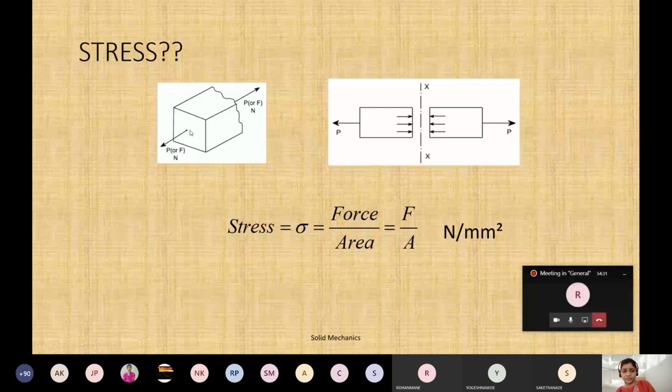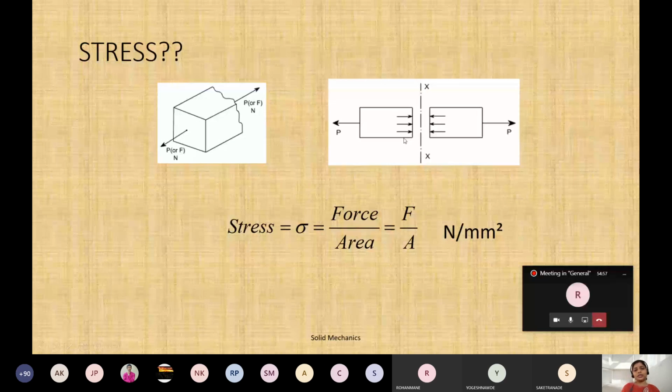Later when we solve the numerical we will see this again. So stress is equal to force per area. Force is in Newton and area is in mm square. Clear? What is stress?